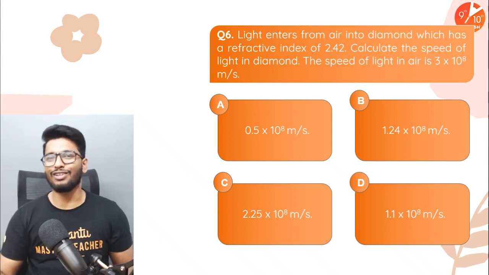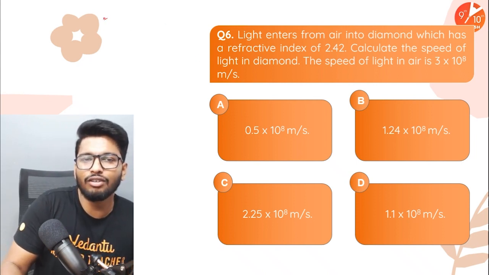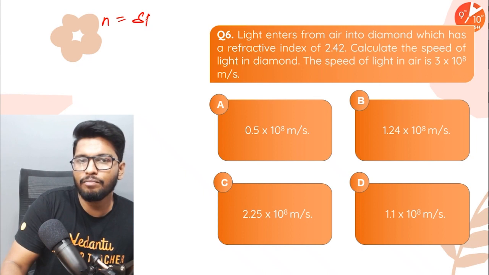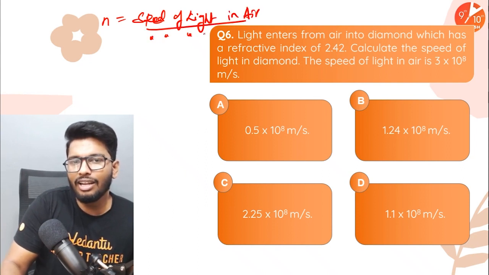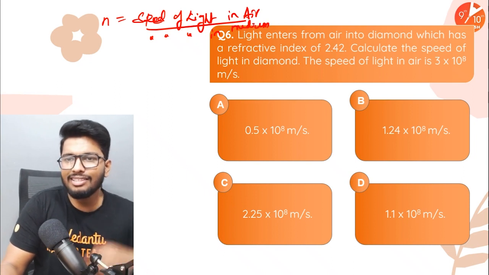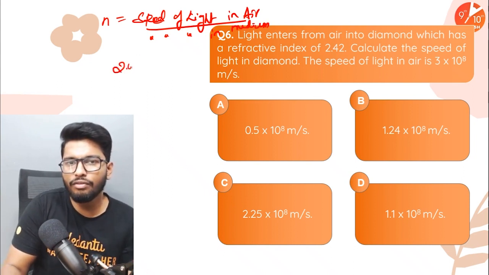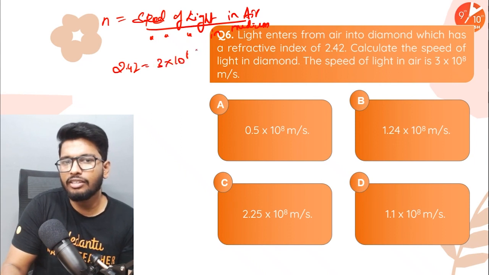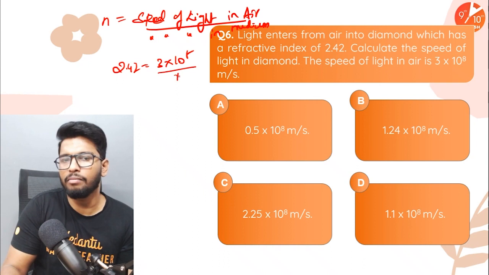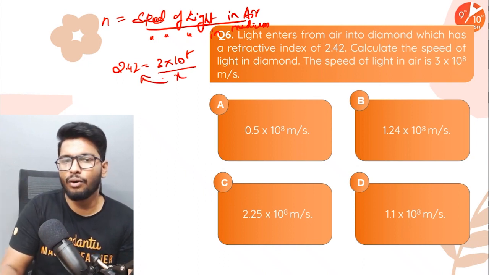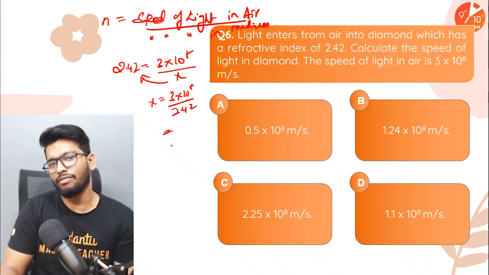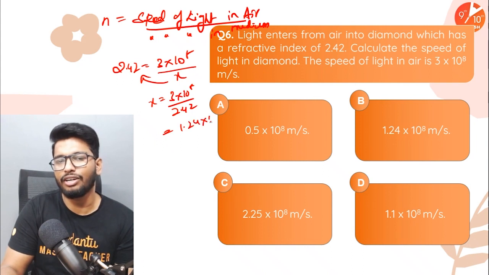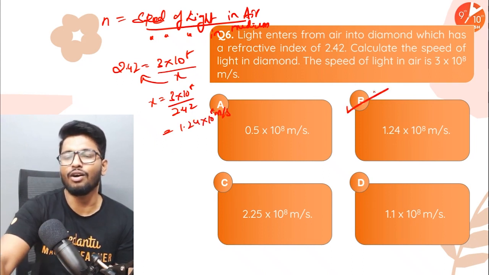But anyways, how do you solve this question? Super duper easy. So guys, refractive index of a material is equal to the speed of light in air divided by the speed of light in that medium, whichever medium it is. In this case, it's diamond. So refractive index is given as 2.42, which is equal to the speed of light in air, 3 into 10 to the power of 8, divided by the speed of light in the medium. I'm going to take it as x for now. So take it to the other side. So what is x equal to? 3 into 10 to the power of 8 divided by 2.42, which if you simplify this, you'll get the answer as 1.24 into 10 to the power of 8 meter per second. So the answer is going to be option number B.